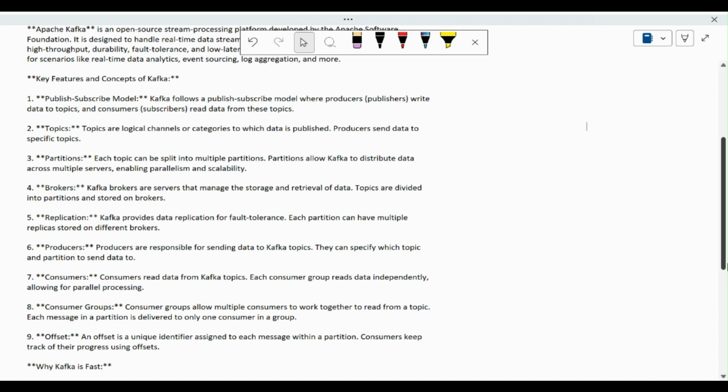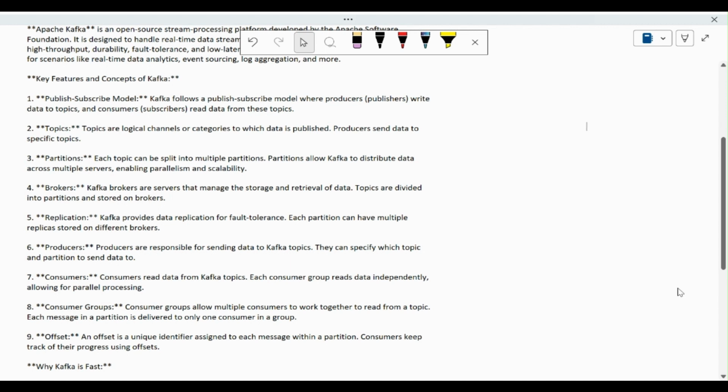Next, the producer is responsible for sending data to Kafka topics. As I already told, we have a producer and a consumer. The producer sends data to a Kafka topic, and it can specify which topic and partition to send data to. They have to know the destination where they are sending, so it is a very crucial factor when using the producer. Coming to the consumer, a consumer reads data from the Kafka topic, and each consumer group reads data independently, allowing for parallel processing. The data the producer sends, the consumer consumes from the topics.